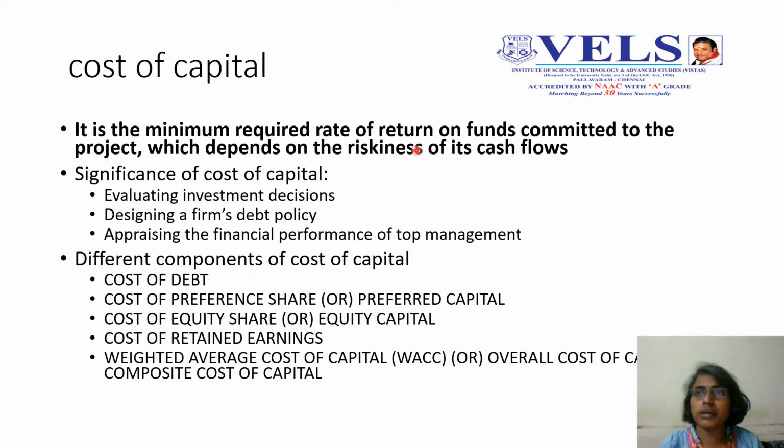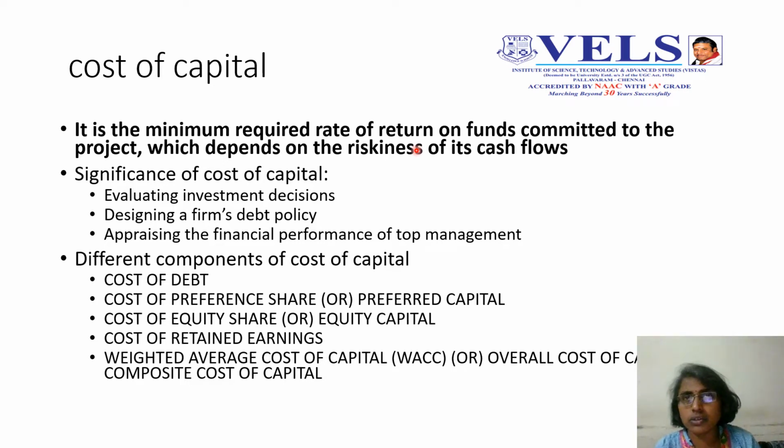Suppose they use a debt fund also as a source of finance, then they have to calculate cost of equity separately, then cost of debt separately, then the combination of all these together they calculate in the form of WACC, that is weighted average cost of capital.